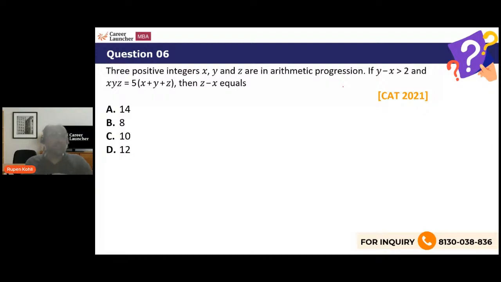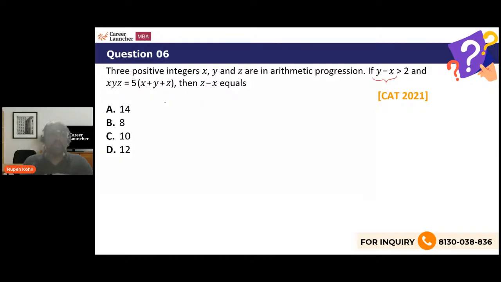Three positive integers x, y, and z are in arithmetic progression. Okay, finally we have a question on AP. If y minus x is more than 2, what is y minus x? X, y, z are in AP. Y and x are consecutive terms. So y minus x is simply the common difference of this sequence, right? So the common difference is more than 2. So it's an increasing AP of positive integers. And this equation is given over here: x times y times z is 5 times x plus y plus z. Then you have to find the value of z minus x from the options.